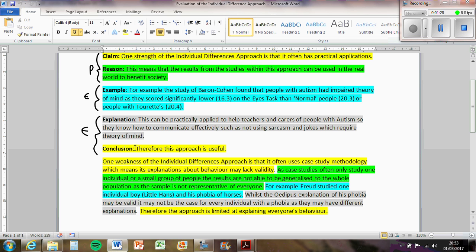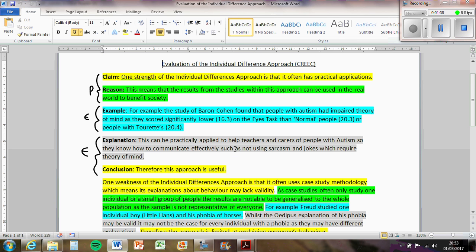In conclusion, now a lot of people miss this off. You have to link back to the question, otherwise you're talking about the studies and you're not talking about the actual approach. So therefore this approach is useful because it's got those practical applications.